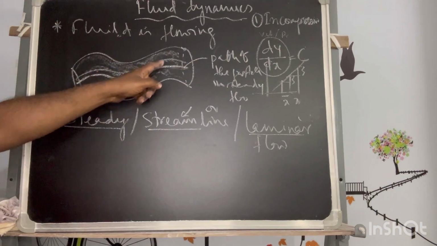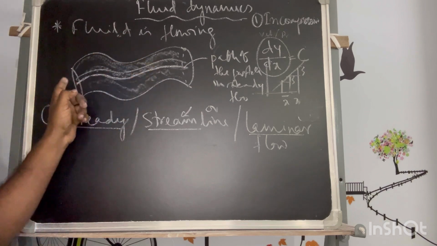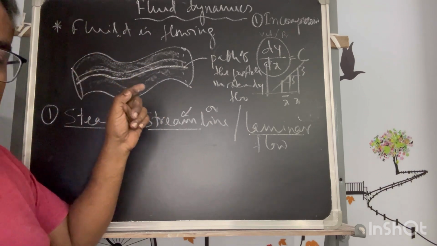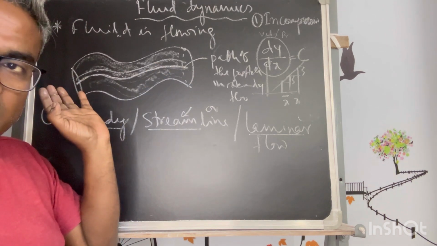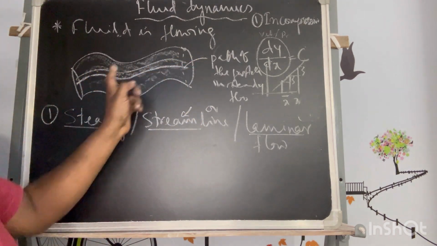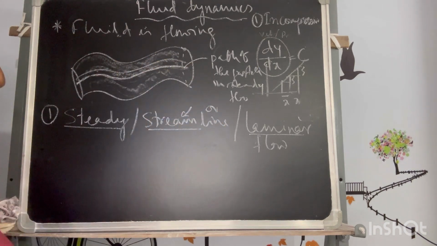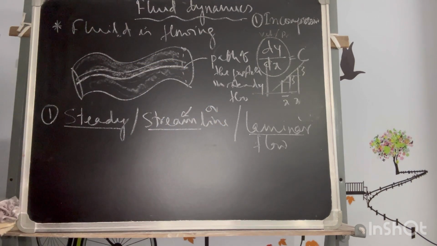So each pathway is called the streamline for those several particles which follow this particular path. So the line itself or the path itself is called the streamline flow. Streamline.